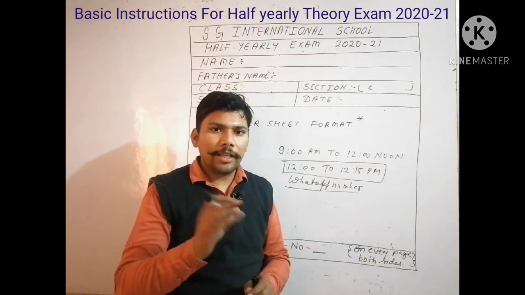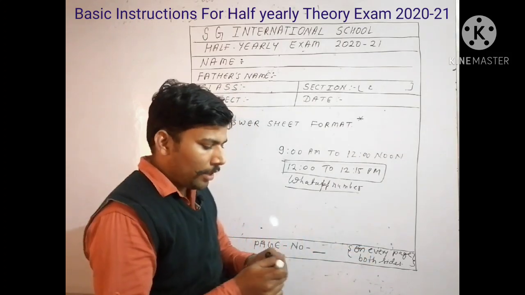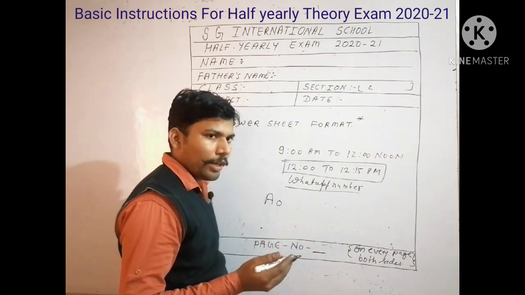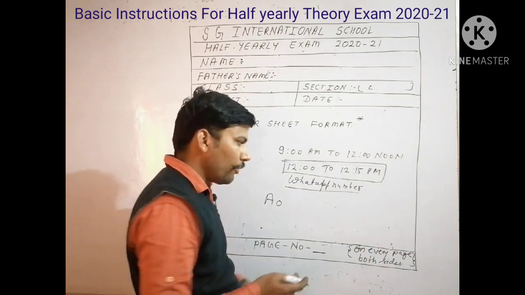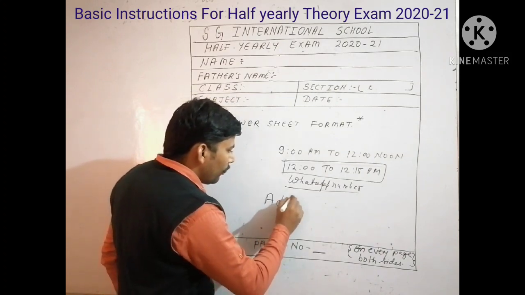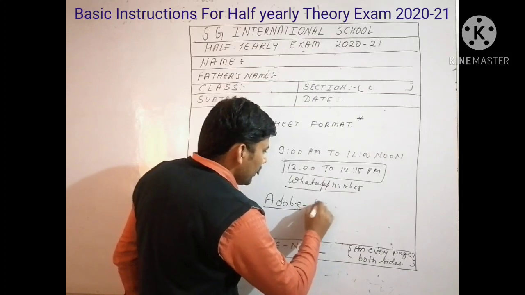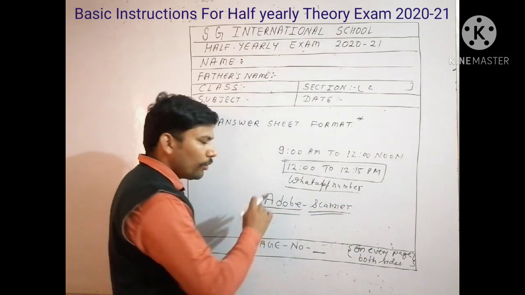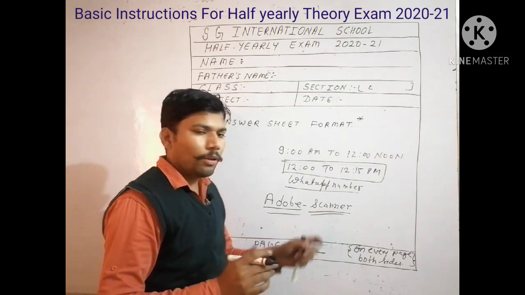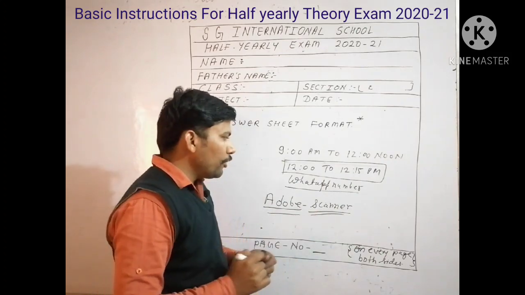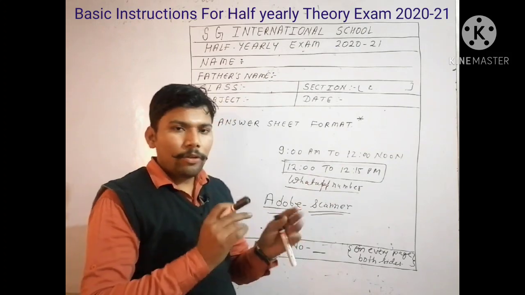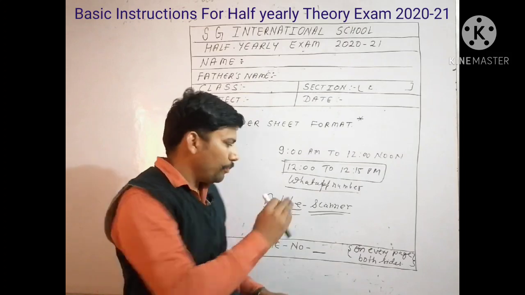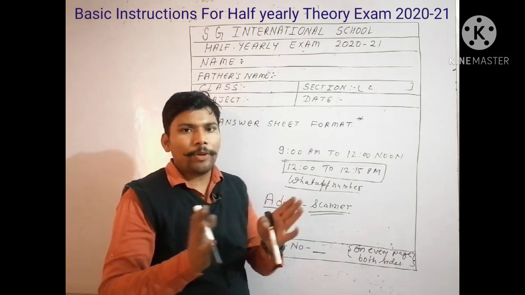So you will be able to share the respective content in PDF format. One important thing is where you can make the PDF. Many of you are still aware of it, you can use Adobe Scanner. It has a very good feature. You can capture the pictures and make a PDF of all the pictures captured. Please ensure you arrange the pages by the paper number, so you will be able to identify which question answer is back to back on the respective page.